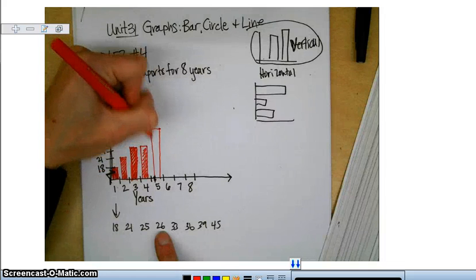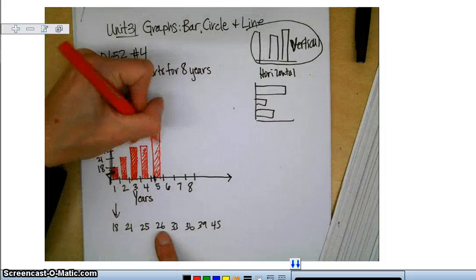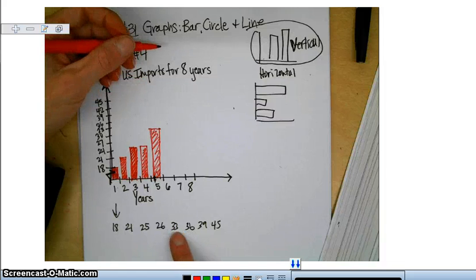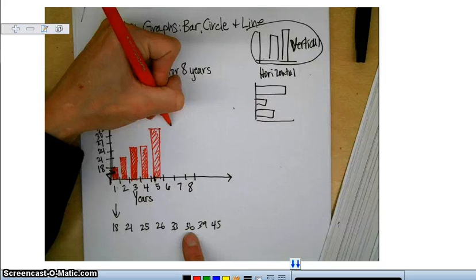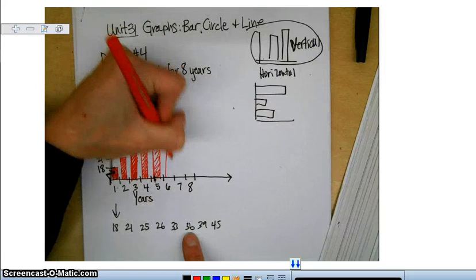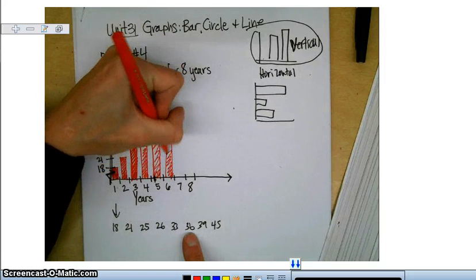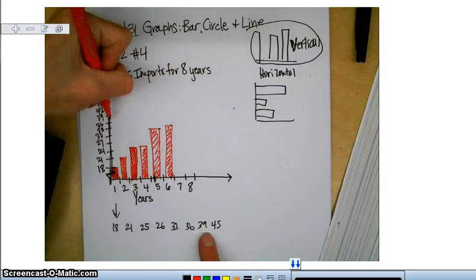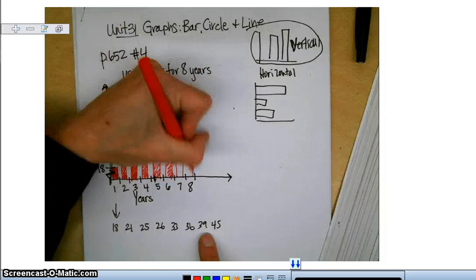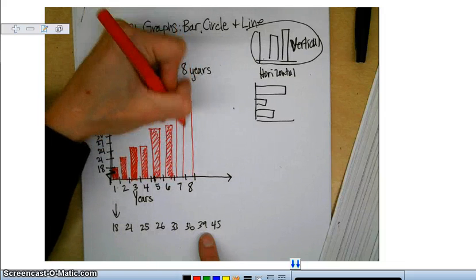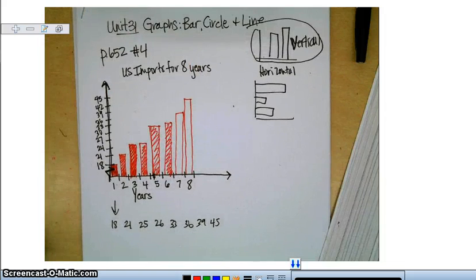Some of my bars are getting a little crazy wide here, but that's okay. And year 6 is 36, sorry, that's just a little higher. Year 7 is 39, and year 8 is all the way up at 45, and I am not going to color any more of them in. So there's just our bar graph. And bar graphs are pretty easy to make.